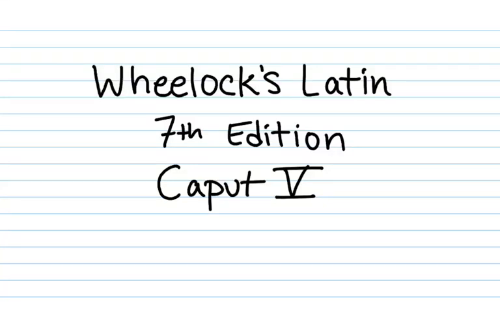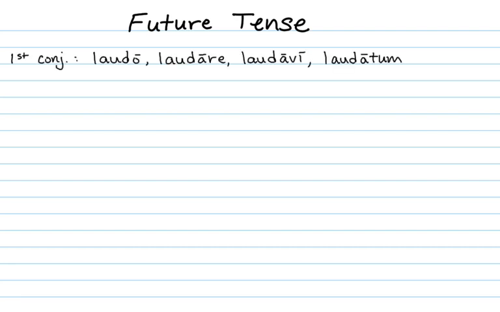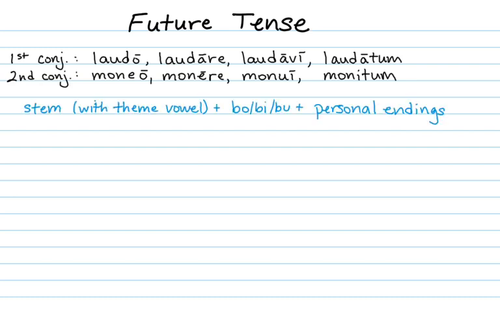Welcome to Wheelock's Latin, Chapter 5. In this chapter, we'll learn about the future tense and the imperfect tense. Let's start with the future tense. Using our sample verbs from the first conjugation, laudo, laudare, laudavi, laudatum, and from the second conjugation, moneo, monere, monui, monitum, let's look at how to form the future tense.